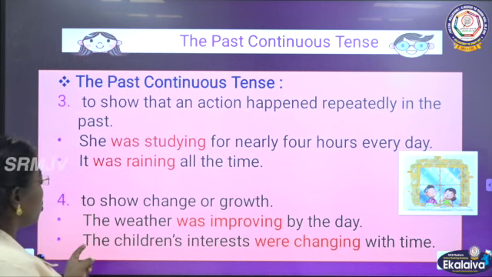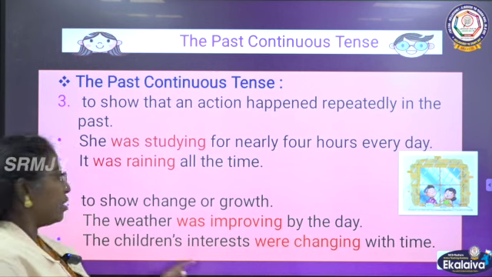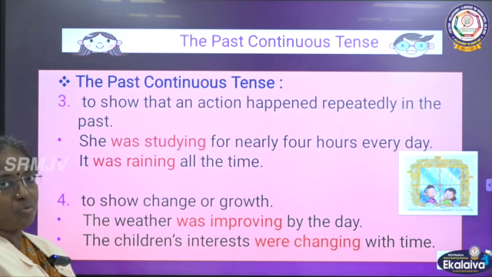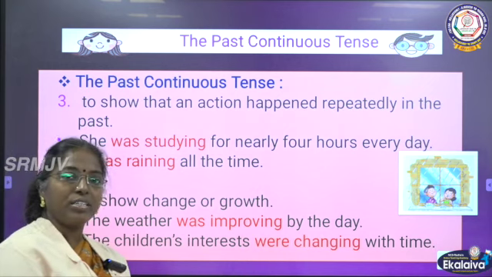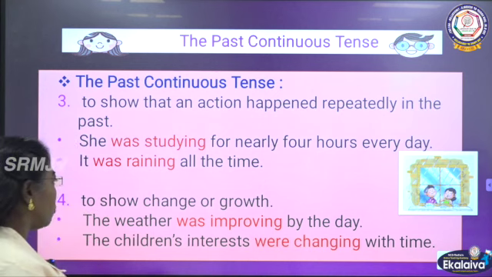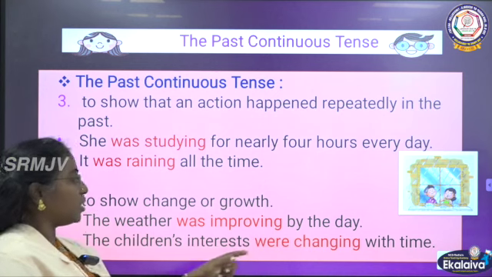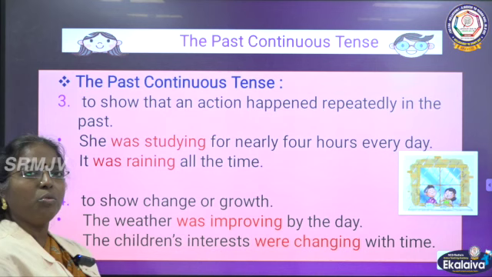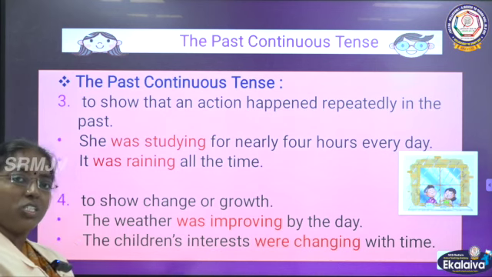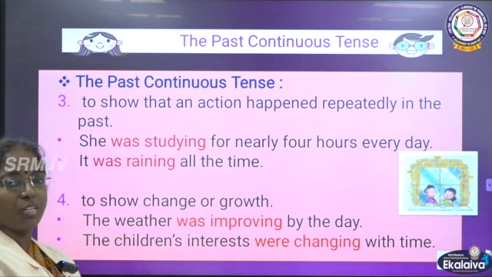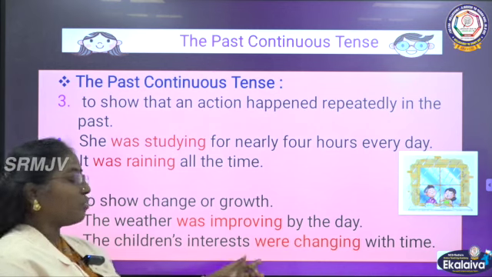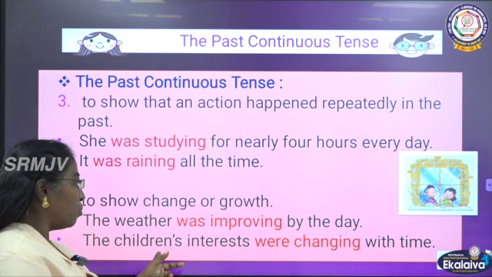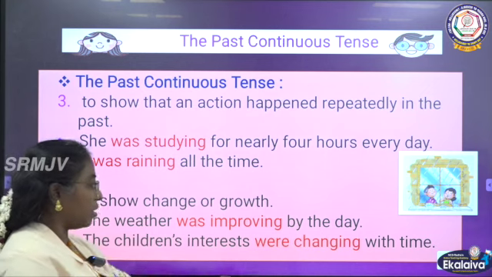To show change or growth, we use past continuous. For example, the weather was improving by the day. The weather was improving and the children's interests were changing with time. Now, the children's interests were changing by the growth. Okay, some changes are happening. So we are using the children's interests were changing. Here, since it is plural, we are using were.